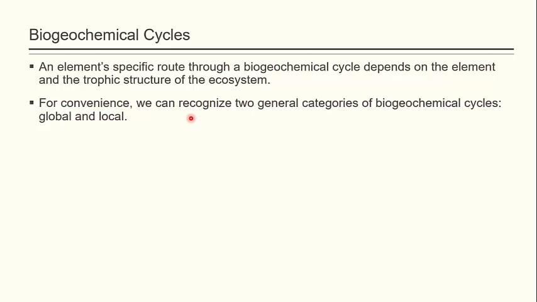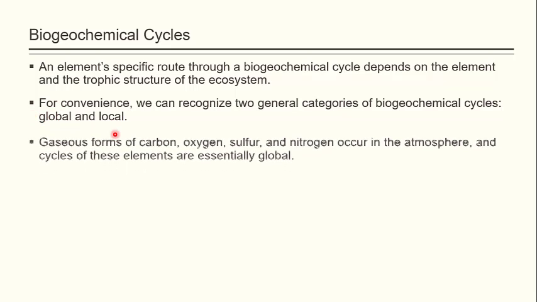For convenience, we can recognize two general categories of biogeochemical cycle: global and local. So biogeochemical cycles may be broadly classified into global and local. These two terms are self-explanatory, and we will discuss what global and local mean further.